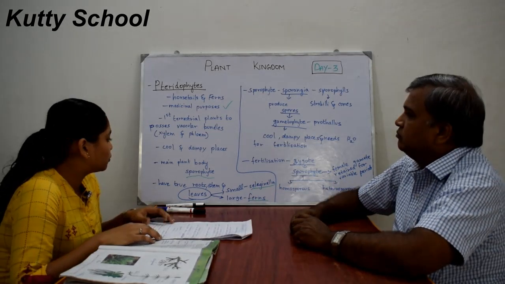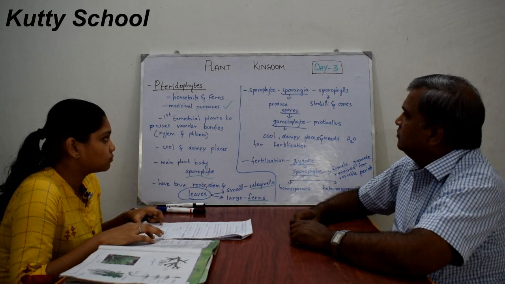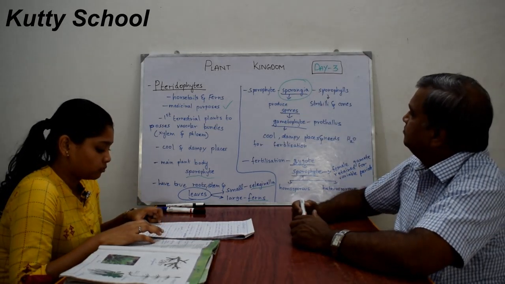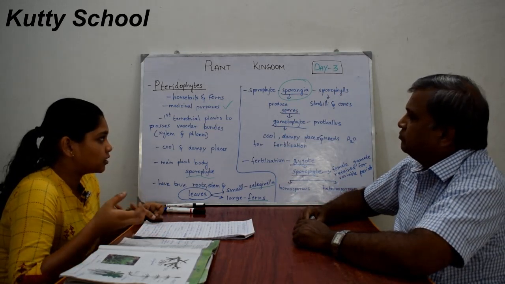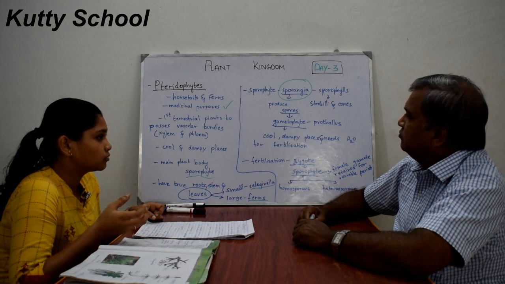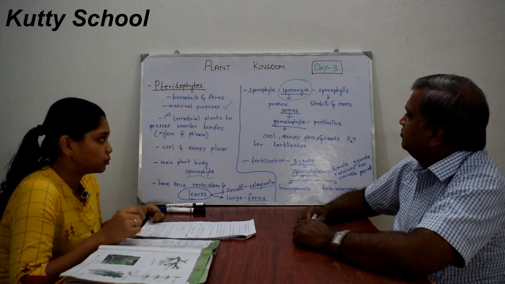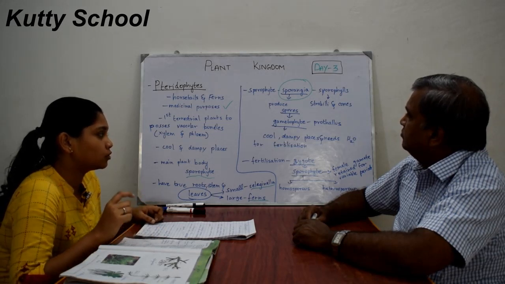Now, the sporophytes bear sporangia. These sporangia are subtended by sporophylls, meaning sporangia are held by sporophylls. And these sporophylls can be strobili or cones, a cone-like structure.